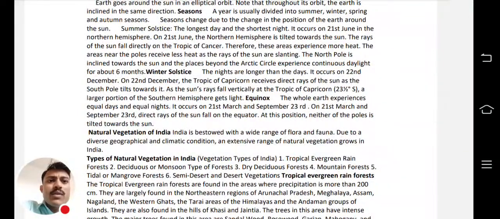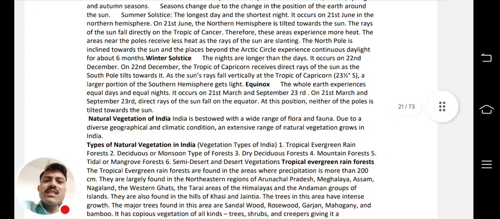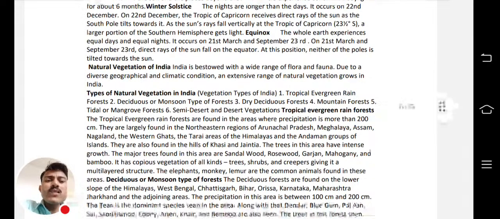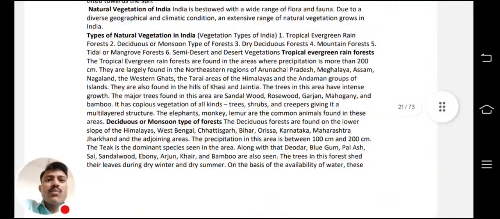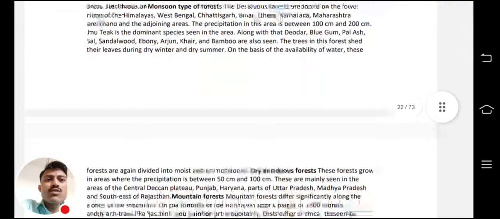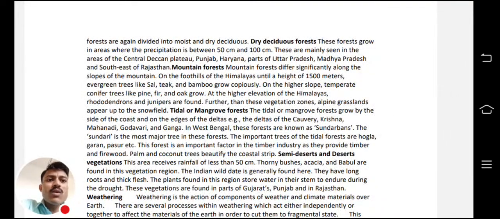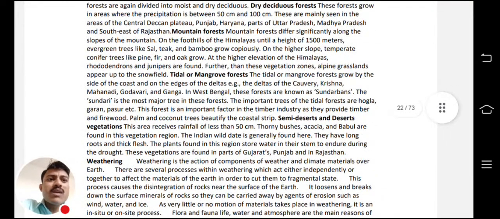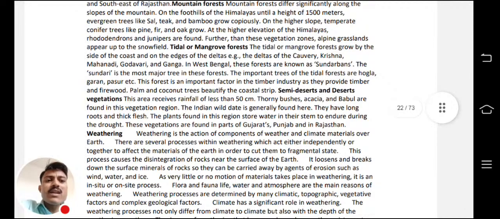Okay, nature of equinox, winter solstice, summer solstice, everything we have covered in one lecture. I have explained with diagrams even. So everything is there in this PDF also. Nature of vegetation and types of vegetation in India, like tropical evergreen forest, deciduous monsoon forest, dry deciduous forest, mountain forest, tidal and mangrove forest, semi-desert forest, tundra forest, like that.